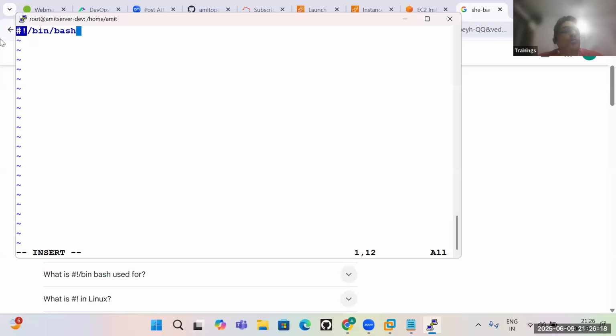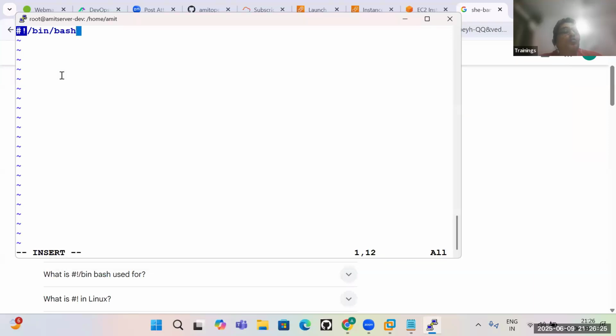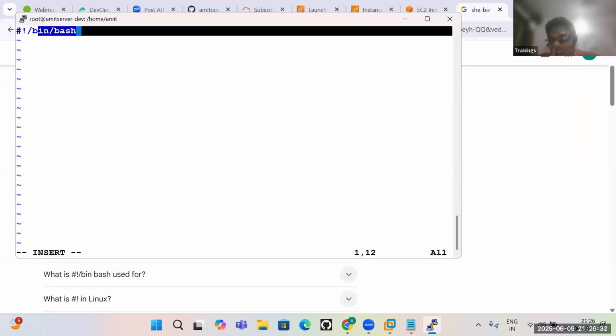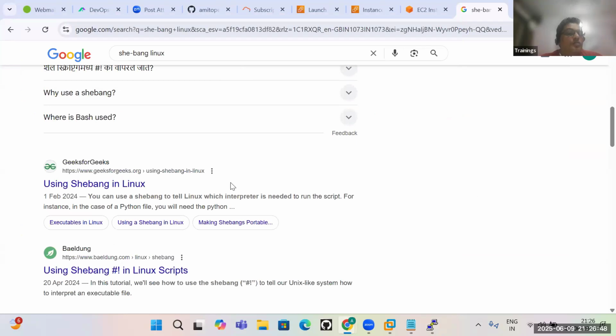That is the interpreter's role. Shebang tells the script which default interpreter I want to use when I run my code, so shebang represents the interpreter.